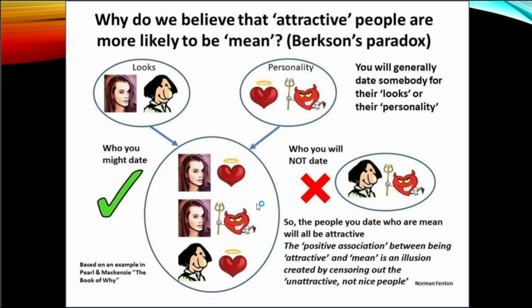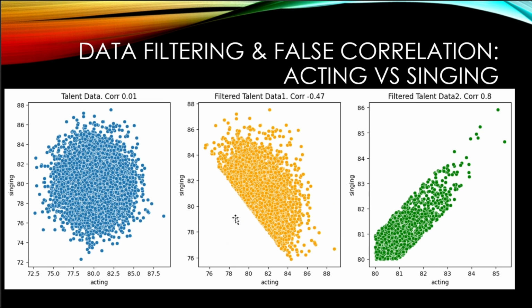But the mean people you date are all attractive, because the unattractive ones were never even considered. This creates the illusion that attractive people are more likely to be mean, when in truth, looks and personality were never related to begin with. This is Berkson's paradox in action. The illusion arises not from the people, but from how we filtered the data.